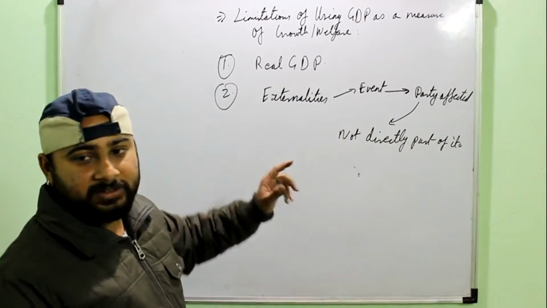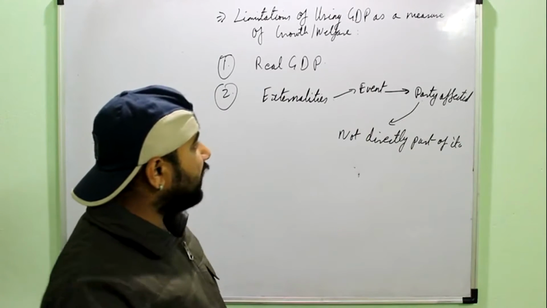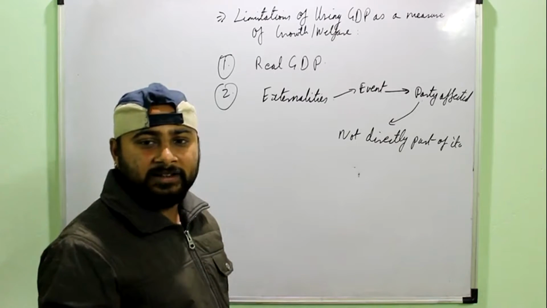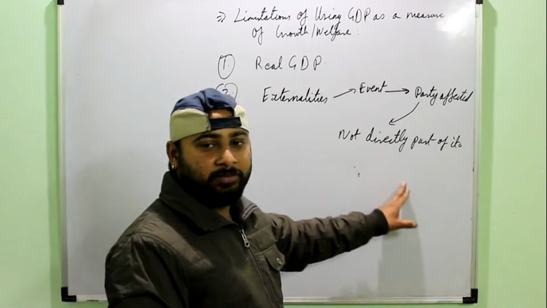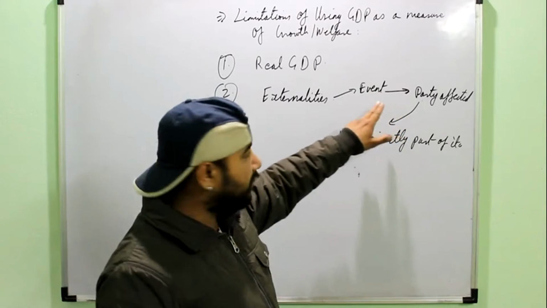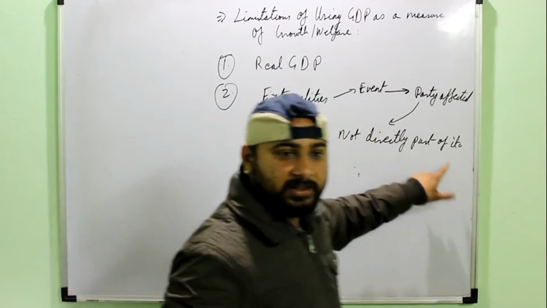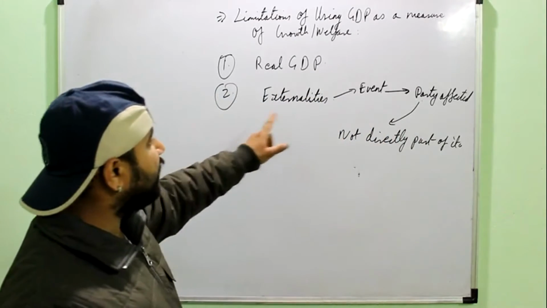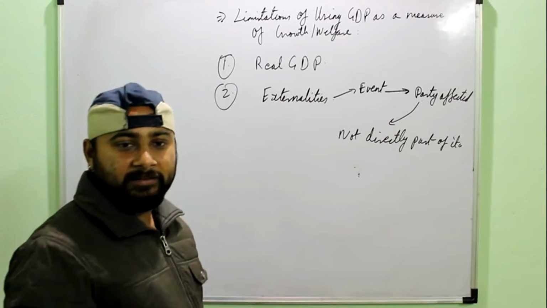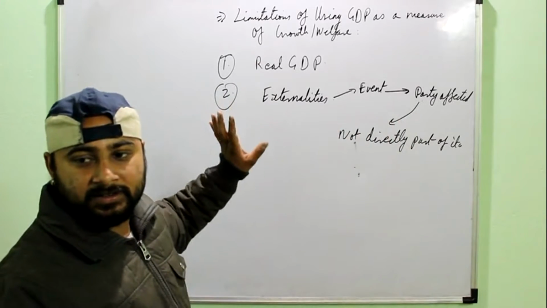For example, suppose the children used to play in a park in a particular place, and now that park has been converted into an industry or agricultural land. So they do not have any place to play now. So they are affected by this converting of the park into an industry or a factory, but they are not directly part of it. So this is the externality, and GDP doesn't consider any externality. Externality may be positive or negative, but here we are talking about the negative externalities which are not being considered by the GDP.